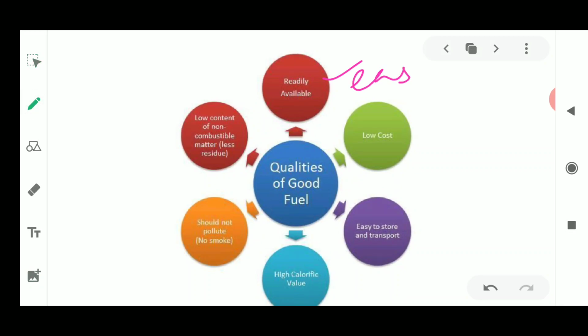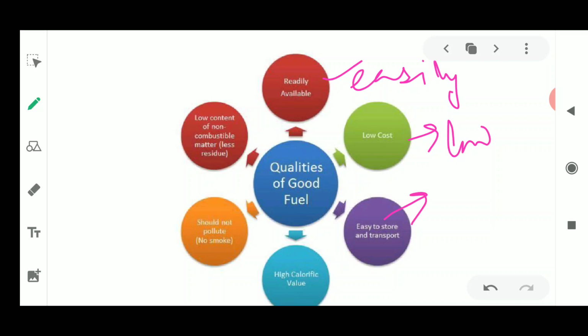Okay, easily available. Then next, it should have low cost. Next, it should be easily stored and easily transported. Now if it is not easily transported, then what will happen? Then the amount of energy given by this fuel will not be utilized completely. So it should be easily stored and transported.